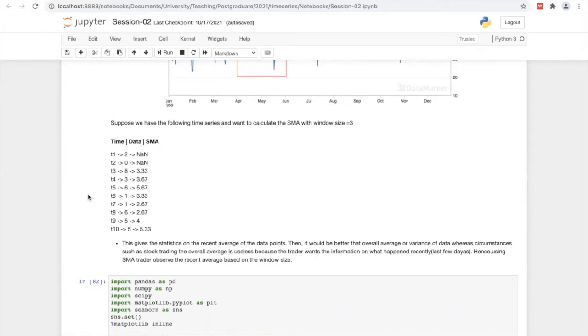I have explained one scenario here. For example, in stock trading, you know that the stock market fluctuates highly. The fluctuation is too high. It's too random. So there are many algorithms and many research areas because of this fluctuation or randomness. In that scenario, rather than considering the whole past data in order to predict the near future, it's better to go with what happened recently. In that scenario, we can simply go with this simple moving average. It's one approach. In addition to it, there are many approaches.